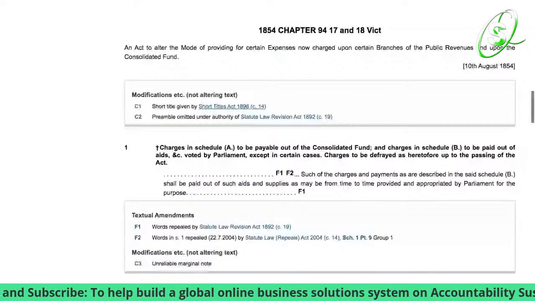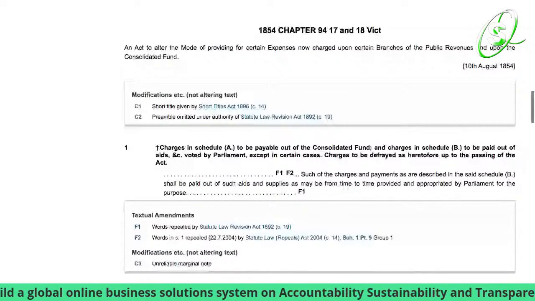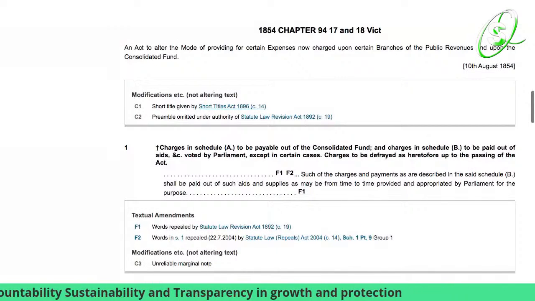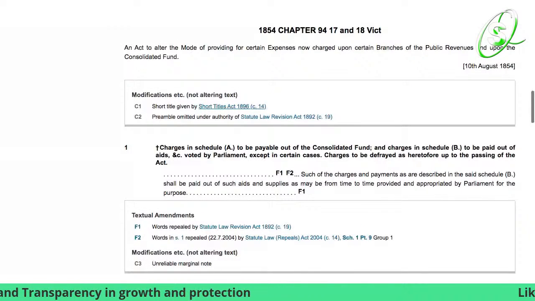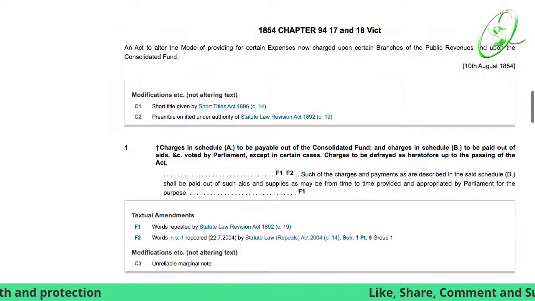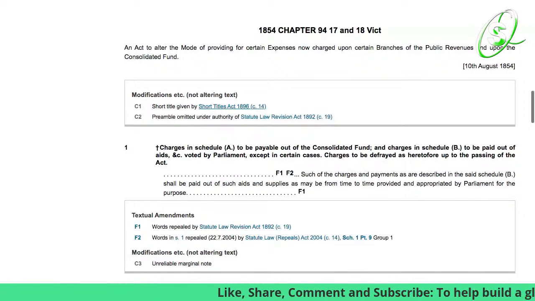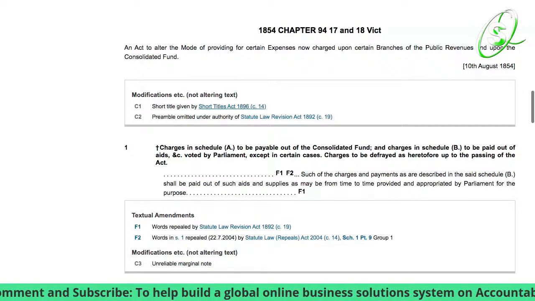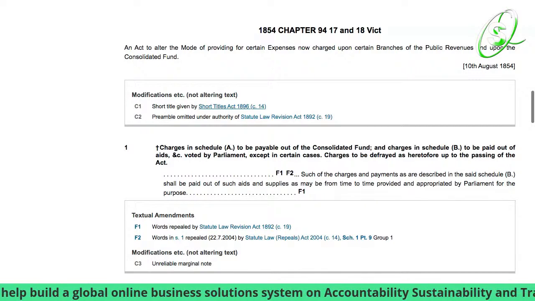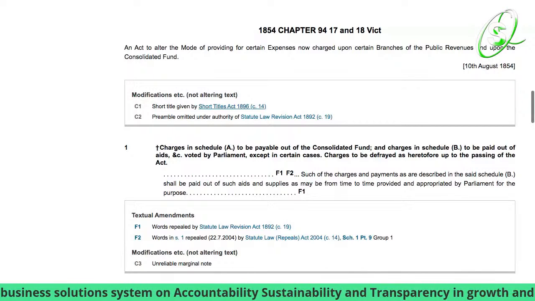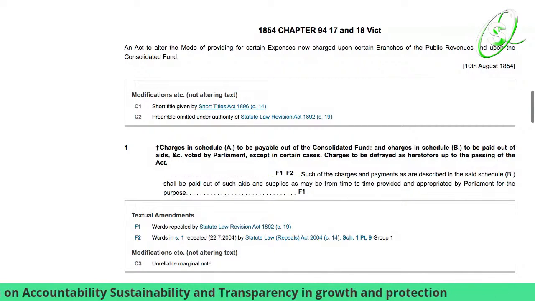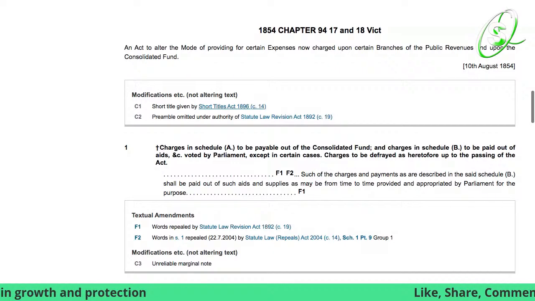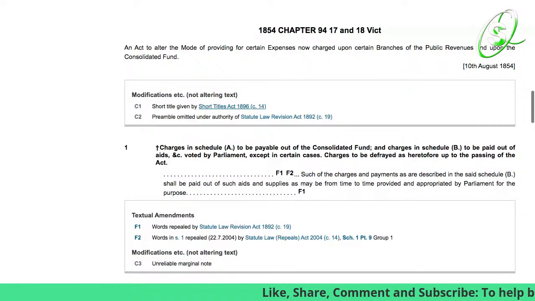The first one says charges in Schedule 1 to be payable out of the consolidated fund, and charges in Schedule B to be paid out of aid voted by Parliament, except in certain cases.